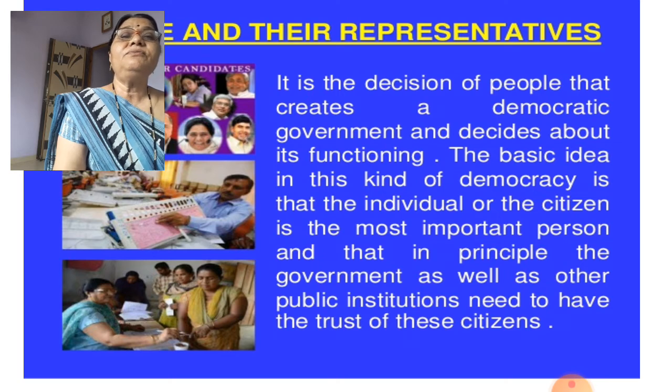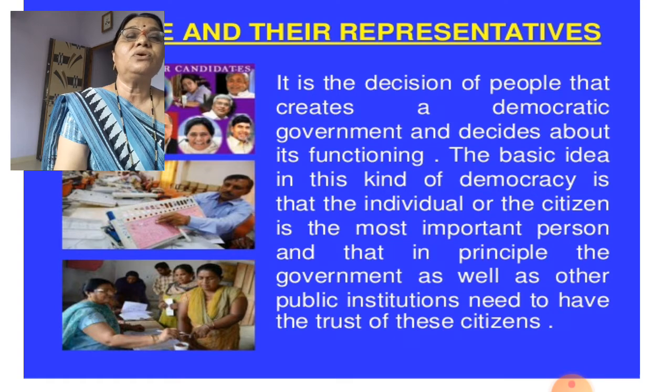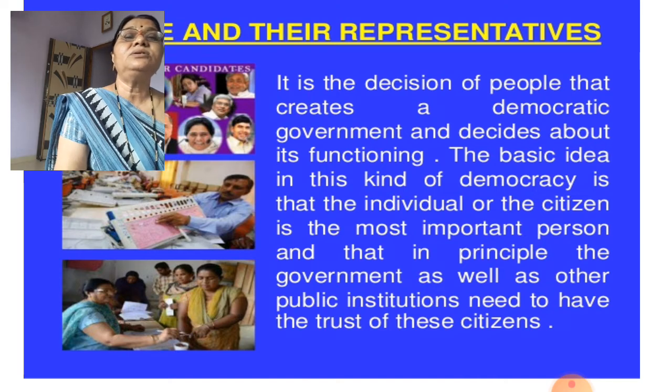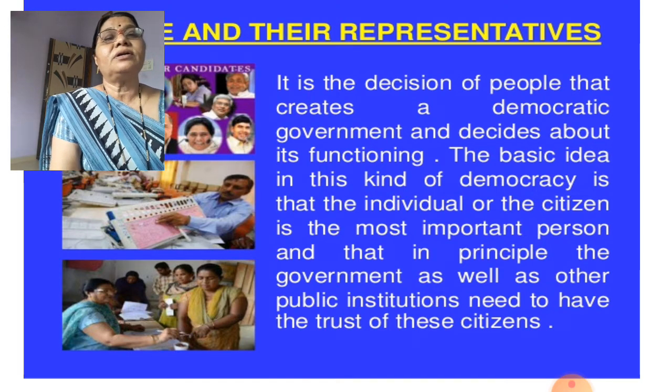Understood? It means that we elect such representatives so that the representatives always think positively about the people. Otherwise, one time the election happens and they become the representatives and they do not take care of the people, it should not be like that. Every citizen, every individual must get whatever they want and must enjoy their rights. Not only the representatives, the government also, these other public institutions also need to have the trust of the citizens. The trust is very important. If there is no trust, then nobody can work.